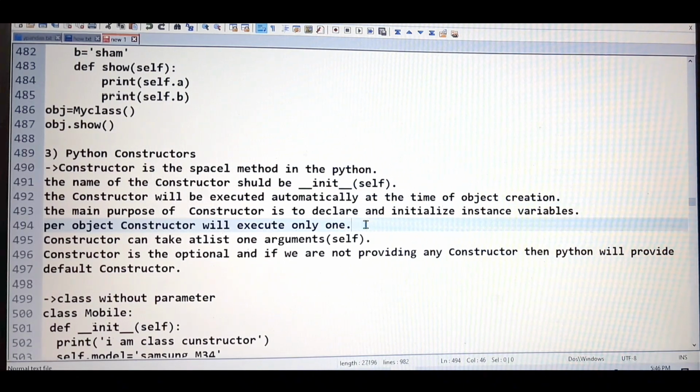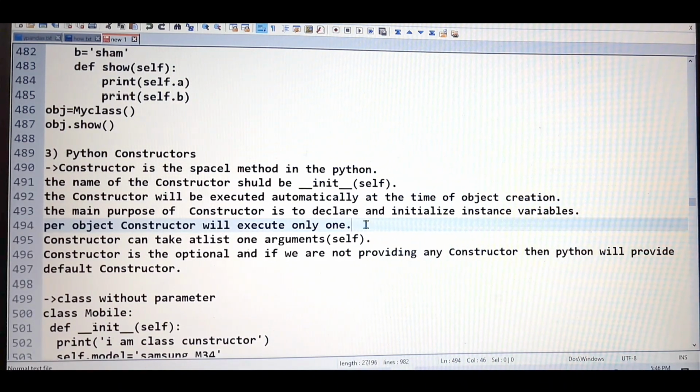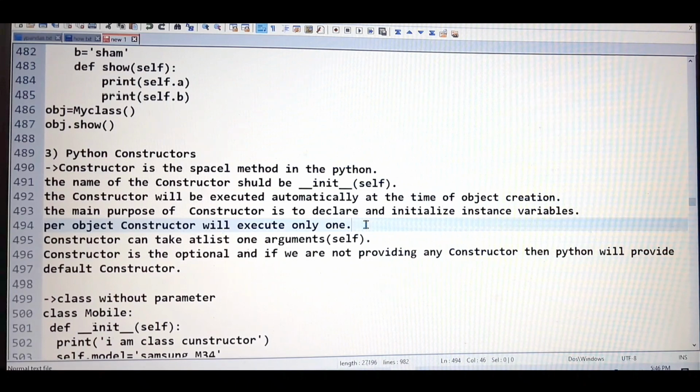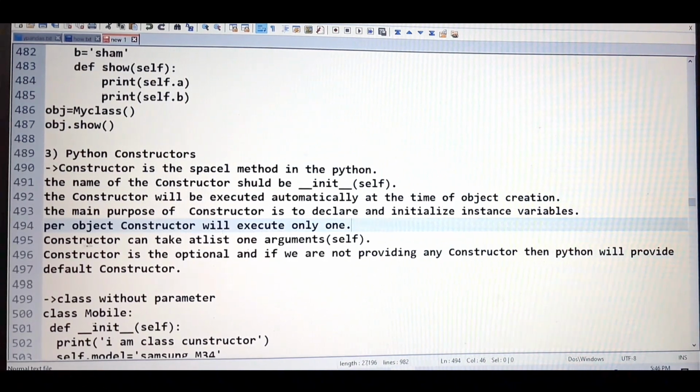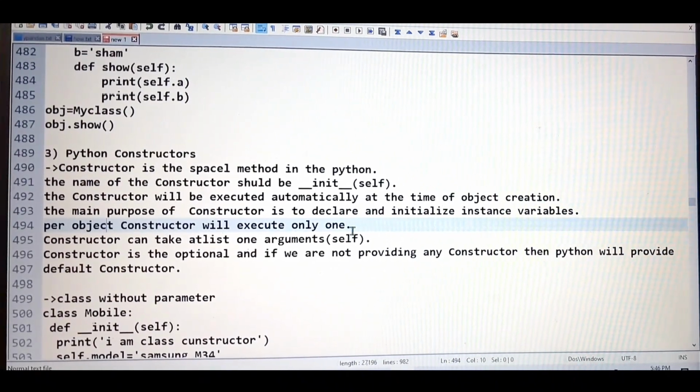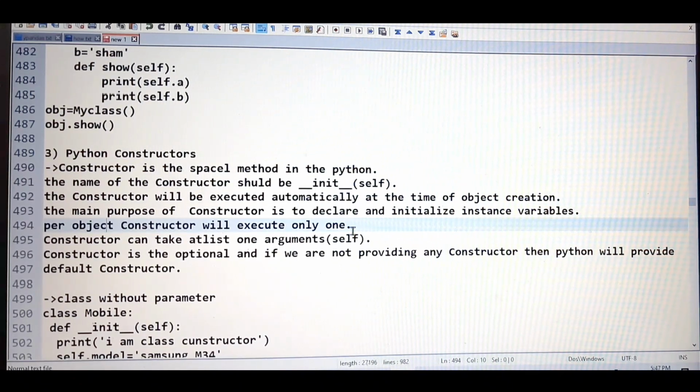But if your class has one object, then at that time the constructor executes one time. So as many objects as you have, the constructor will execute that same number of times. If you have 100 objects of the same class, then your constructor will execute 100 times. So the same thing I have written: per object, the constructor will execute only once. It means for each individual object, the constructor will execute one time. I hope I am clear with this definition.